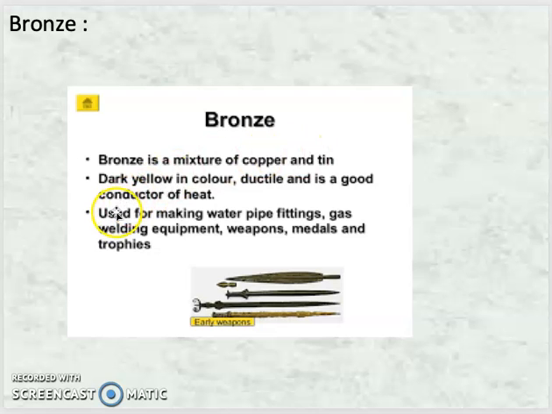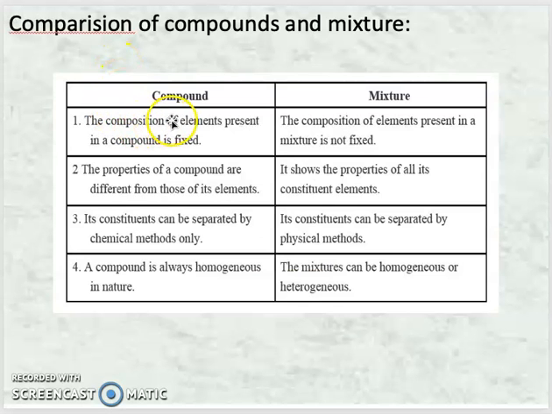Let us see the comparison of compound and mixture. In a compound, the composition of elements present is fixed, whereas in a mixture, the composition of elements present is not fixed. Why? Because in a mixture they are physically attached, and in a compound they are chemically attached. That's why the composition of elements in a compound is fixed.